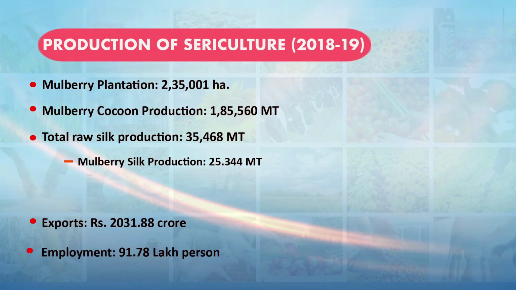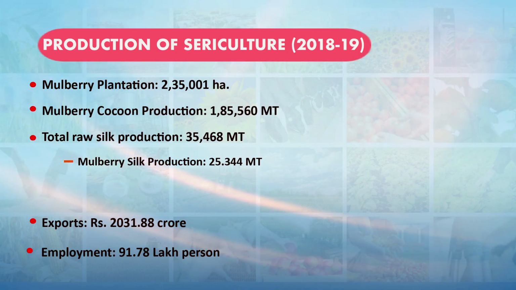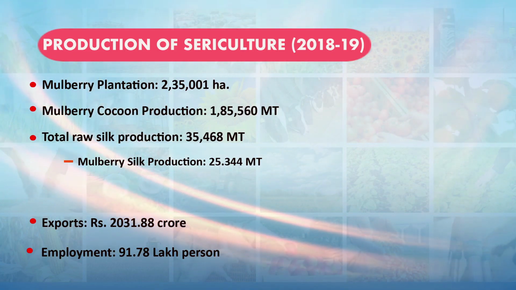So the employability, this sericulture sector is providing employment to 91.78 lakh persons.